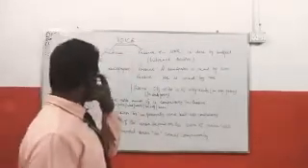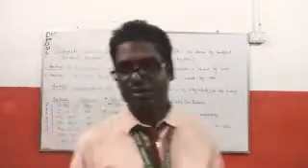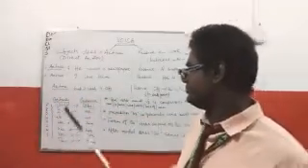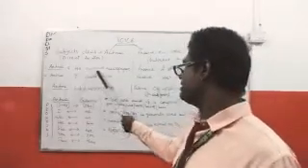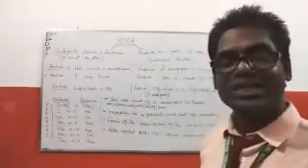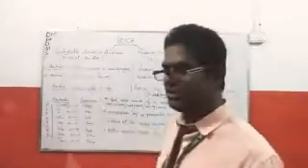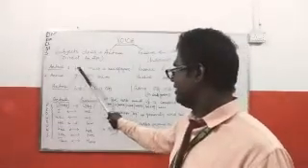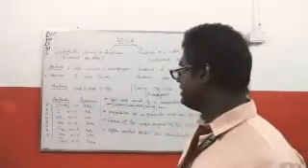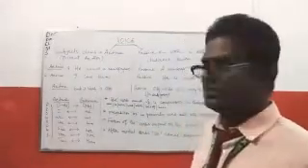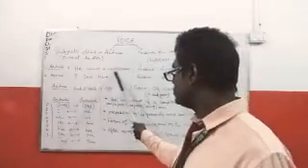Now, if you see one example, you can understand what is active and what is passive. Here you can see active: He reads the newspaper. Who reads the newspaper? He. The subject is he, and he is doing the action of reading. And there is an object. What is that? Newspaper.